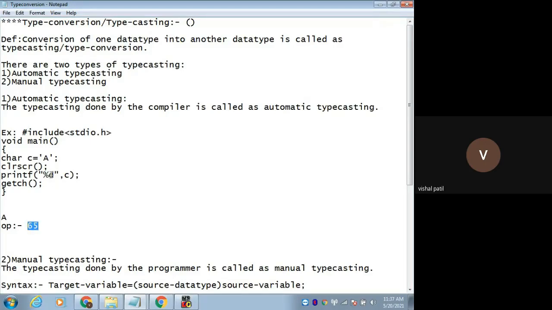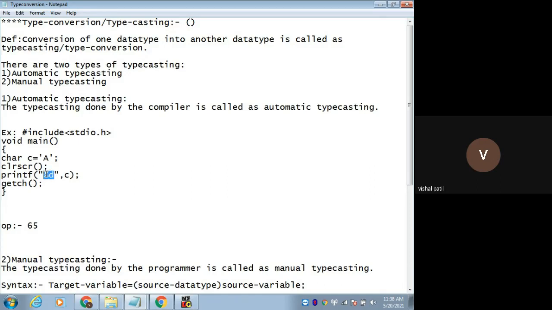If I write %c, it will display this character, right? So as you change the format specifier, your output is also changing. You have taken the input as character type, but it gets converted into integer type because of this format specifier.